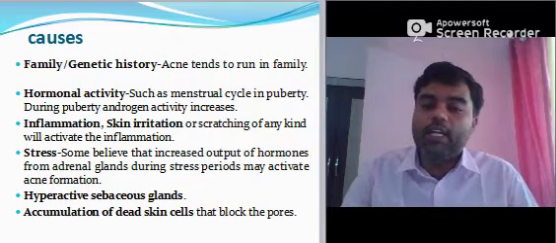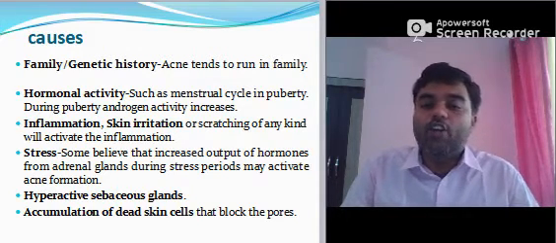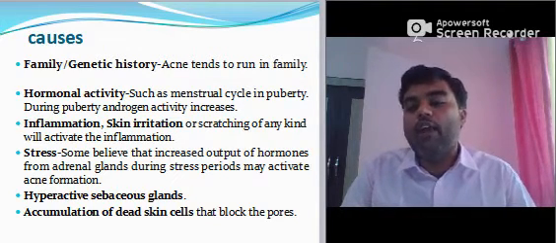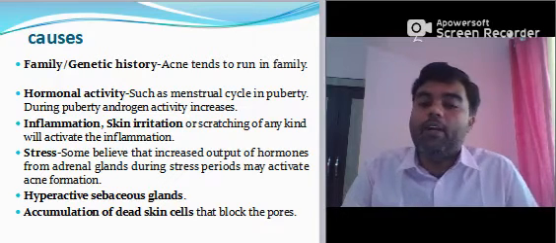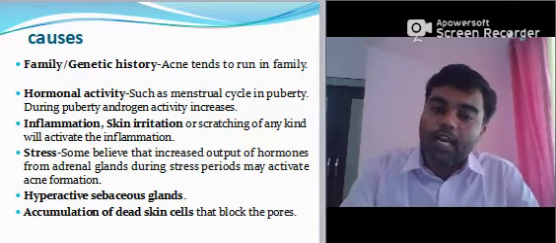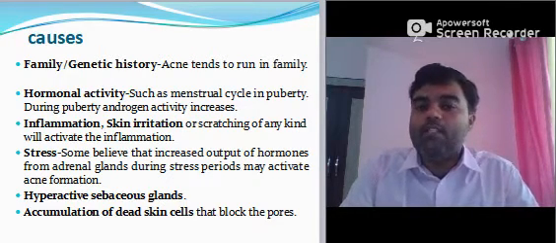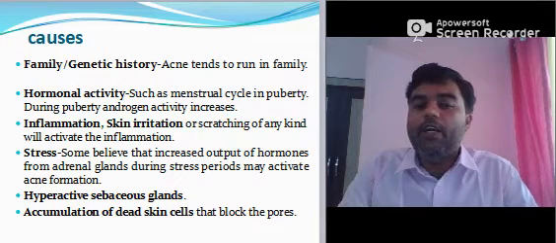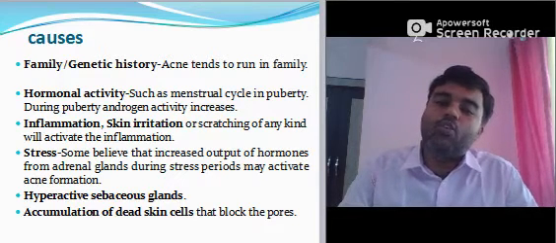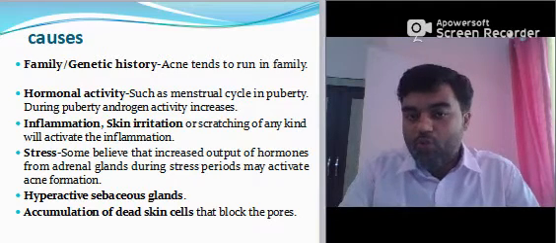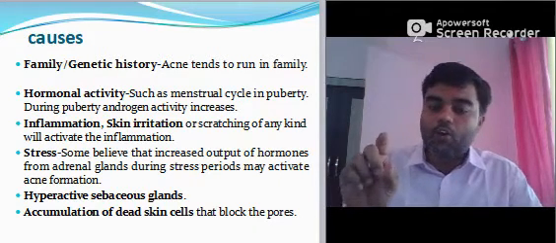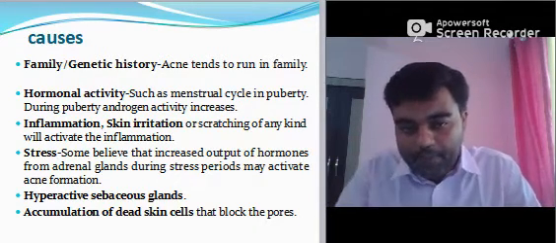Acne tends to run in families, means your father, your grandfather all have this history of acne. Hormonal activities such as the menstrual cycle in puberty: during puberty, androgen activity increases. This is the main reason acne happens, so once you stop this reason, automatically acne will decrease.